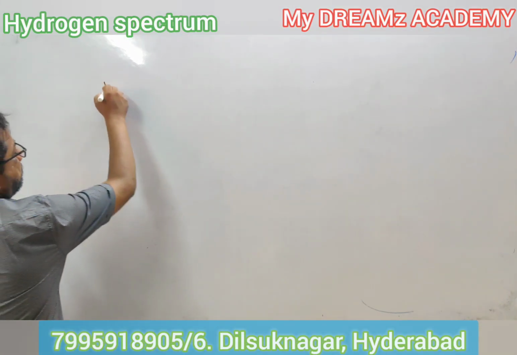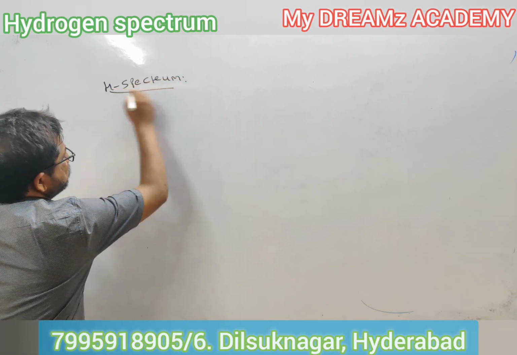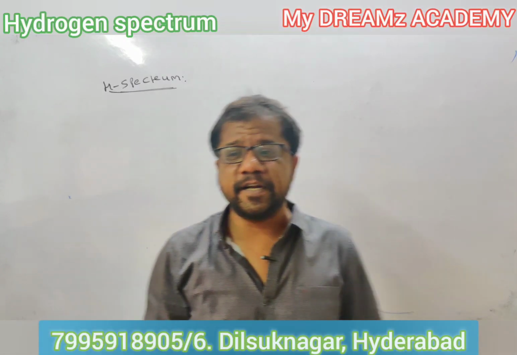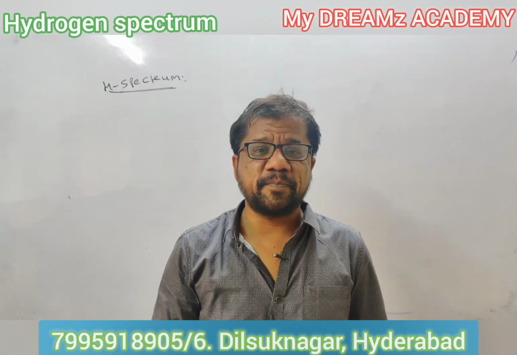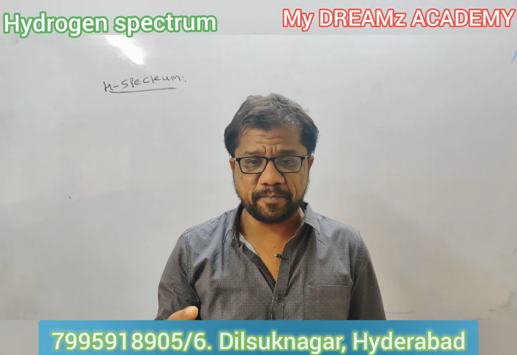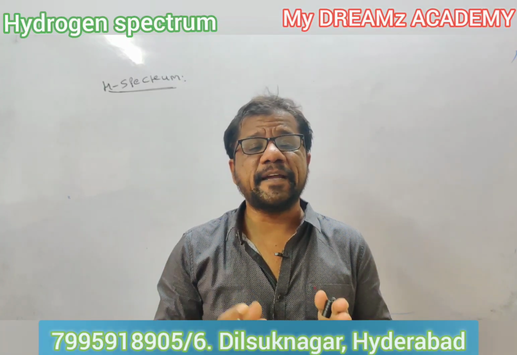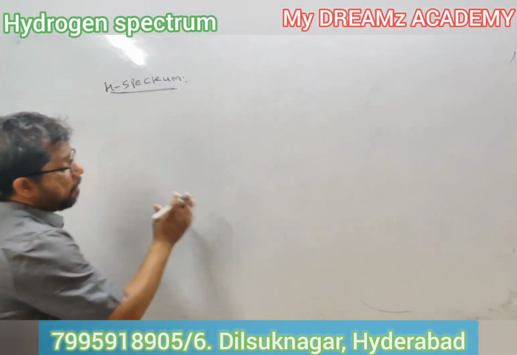Hydrogen spectrum. The most important aspect is that Bohr explained the spectrum of all single-electron species like hydrogen, He plus and Li plus 2, whereas he was unable to explain the spectrum of multi-electron species. This is his only big success, and at the same time it is his big failure. So Bohr explained one popular question.